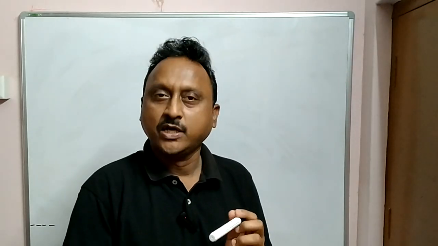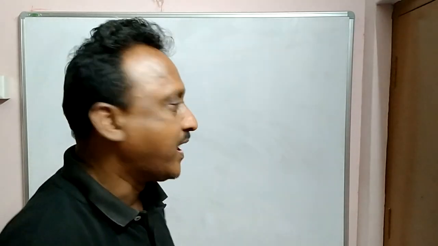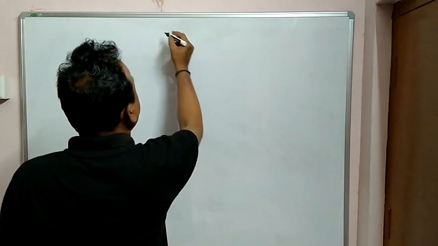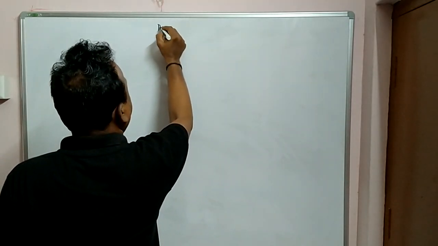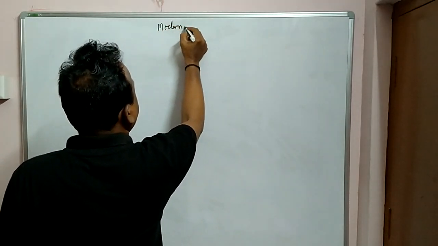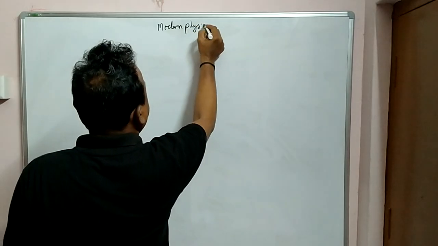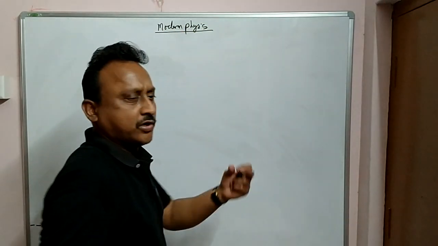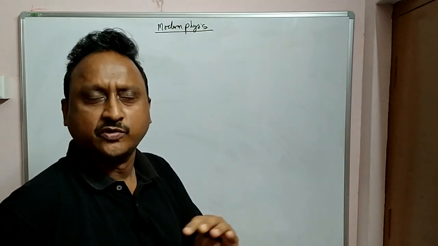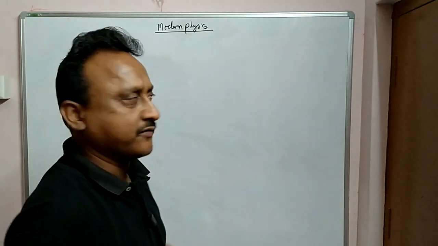Hi friends, today I am starting a new chapter, the 10th chapter in your second year physics, that is dual nature of radiation and matter waves. This is also very important, it comes under modern physics. Dual nature, atoms and nuclei, all these come under modern physics.